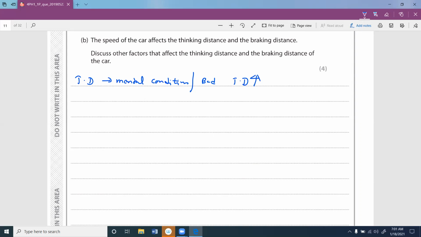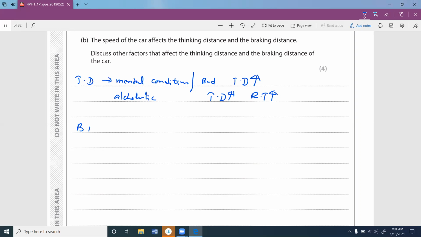Other one is if you're alcoholic. If it is alcoholic, what happens to them? Definitely thinking distance would be high because the reaction time increases. So thinking distance becomes high because the reaction time increases if it is alcoholic.